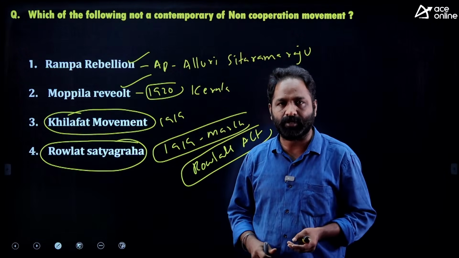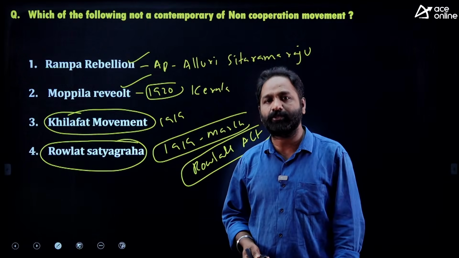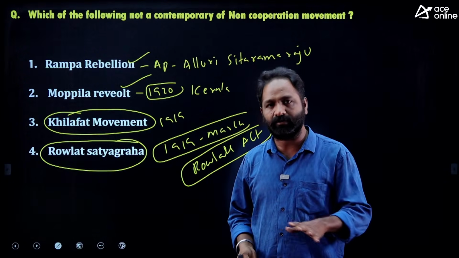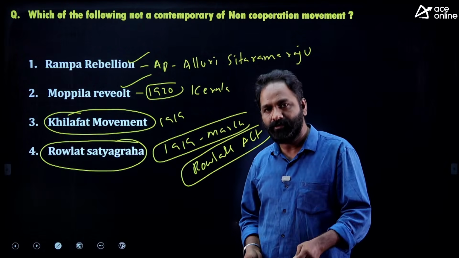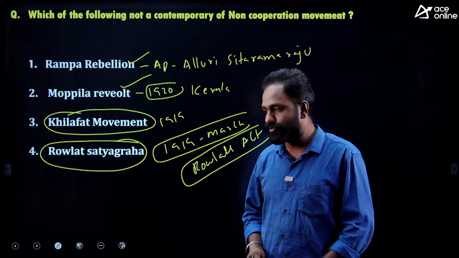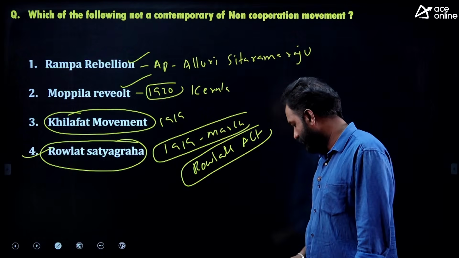Later Gandhiji stopped it because the Jallianwala Bagh massacre happened in April, so he decided to call off the Rowlatt Satyagraha. Is it clear? So before the launching of the non-cooperation movement, the Rowlatt Satyagraha was stopped. So the answer is the Rowlatt Satyagraha. Is it clear? Okay.